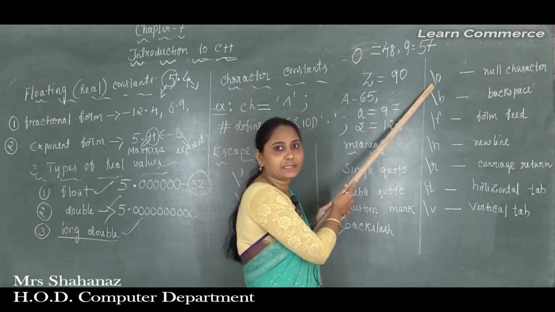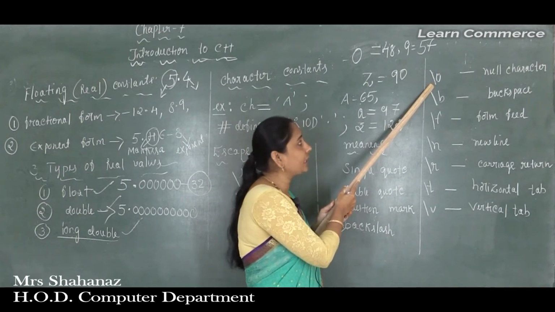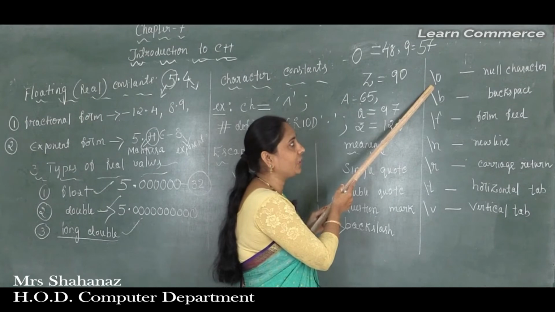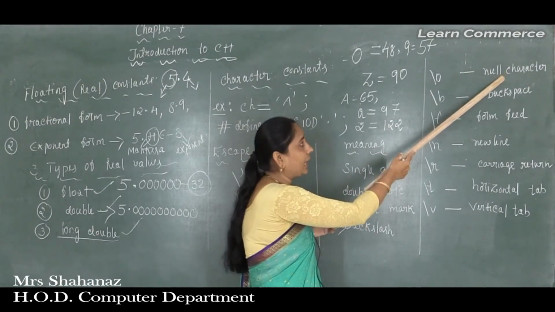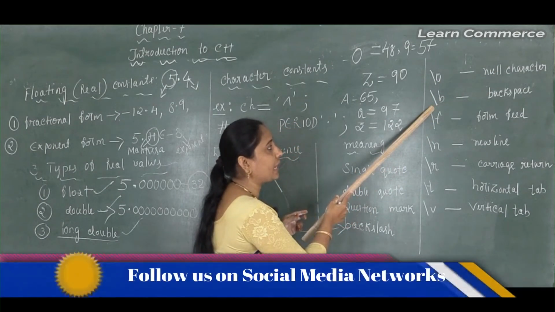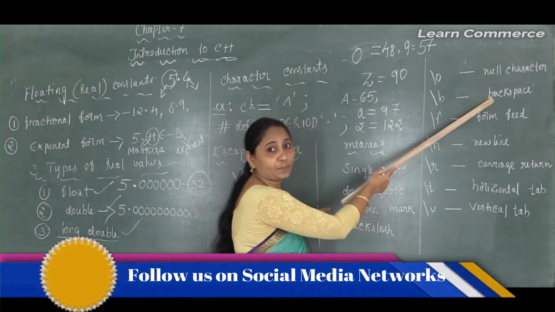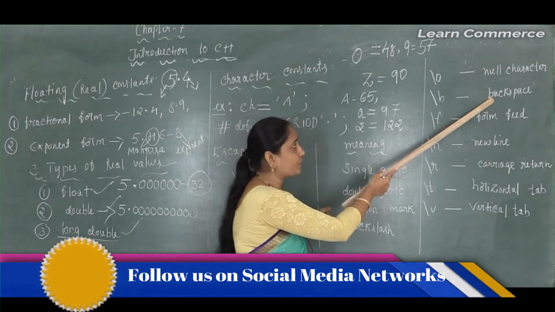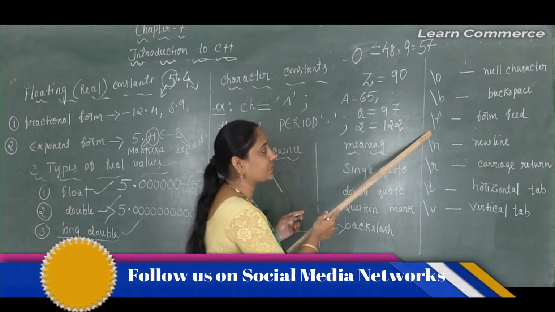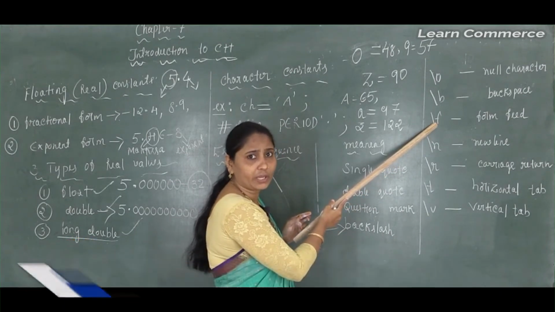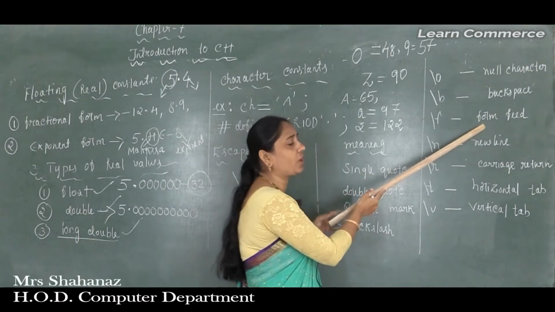Backslash 0 is called the null character. The next one, backslash b, the full form is backspace. And then backslash f, that is called the form feed.